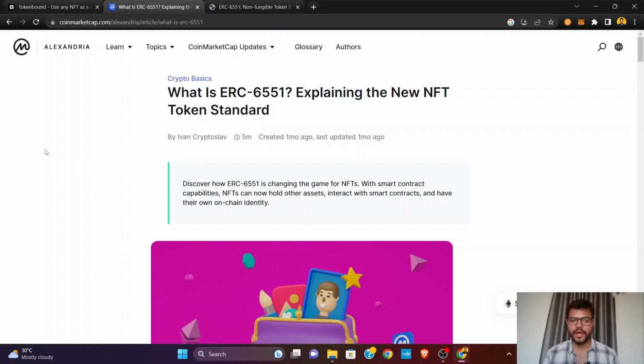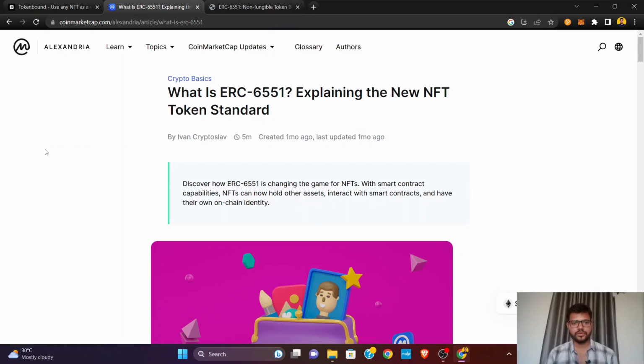this 6551 is going to add functionality to that NFT, like your one NFT token, which can be of any ID, like maybe we can say 555. You got the NFT of ID 555. This is going to be your identity, and this ID is going to own all the assets. Because this NFT is going to resemble your identity, and like in the Web2 world your digital identity owns all your assets, in the Web3 world your NFT is going to hold all the assets.